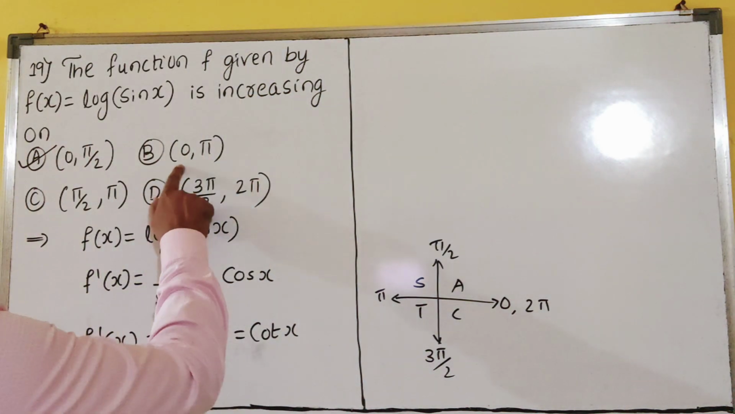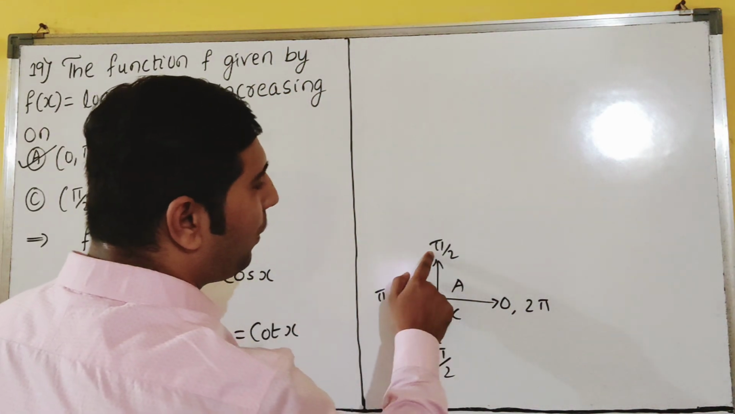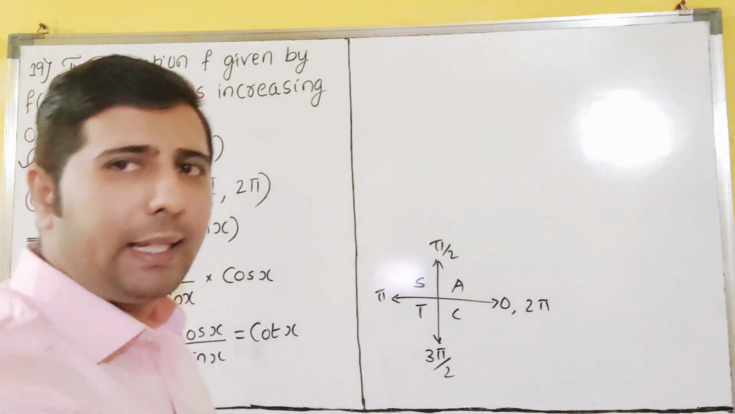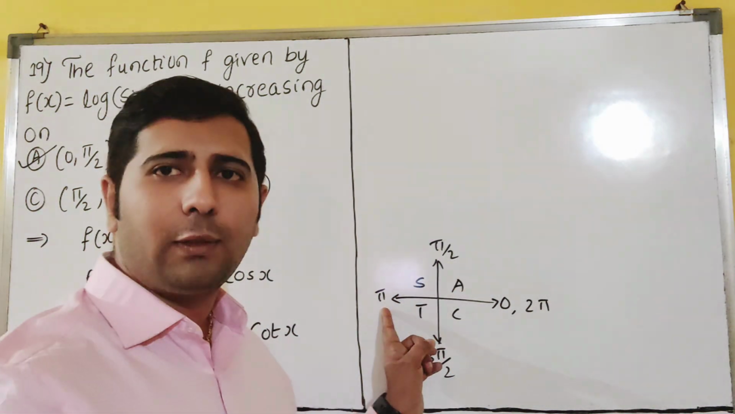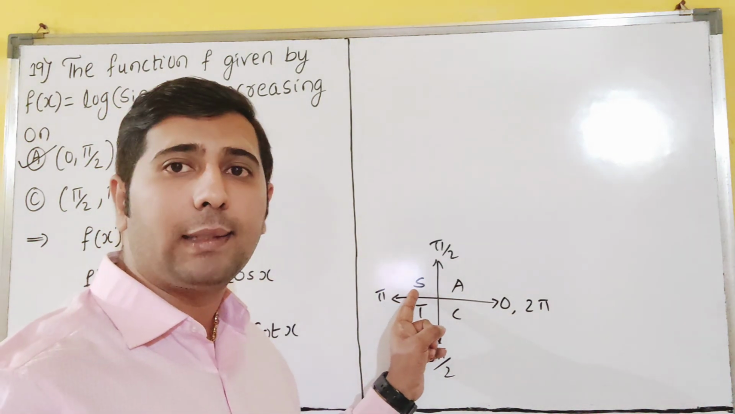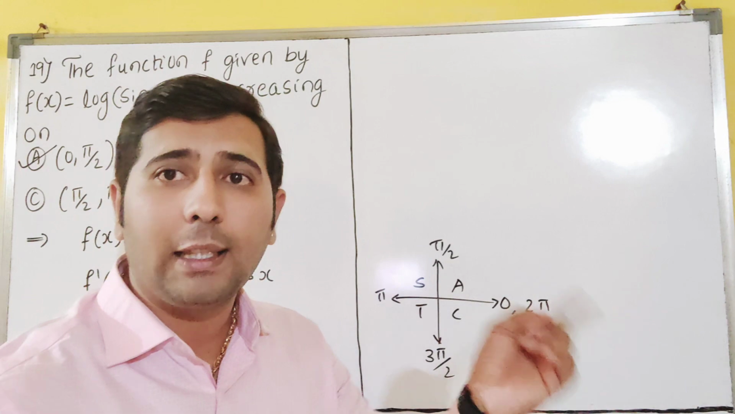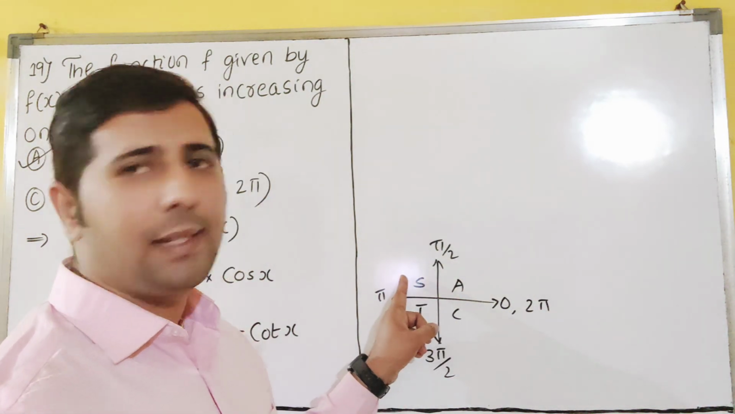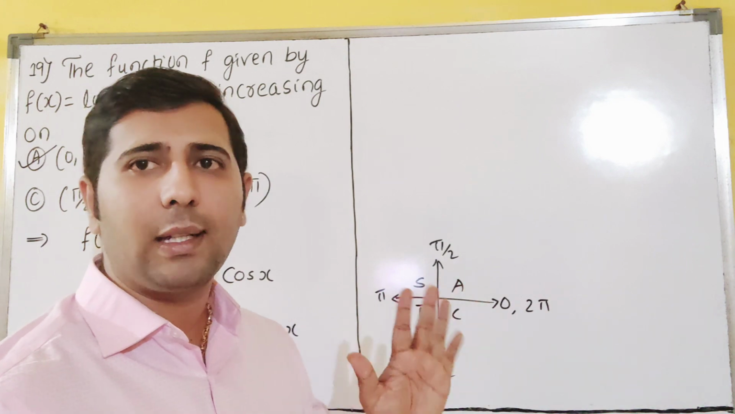See here, 0 to pi by 2 it is increasing. Pi by 2 to pi means what? Cot x is negative here, dear students. Why? In the second quadrant sin and cosec are positive, all the other ratios are negative. So that's why here it is increasing, here it is decreasing. So that's why this is not a correct option.